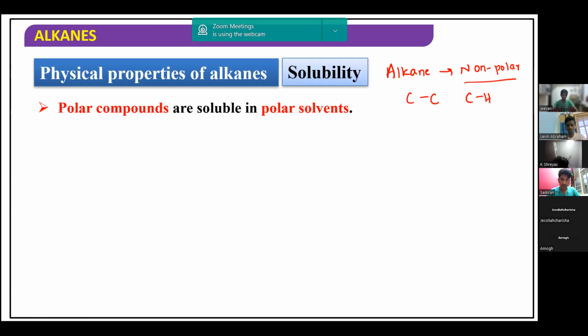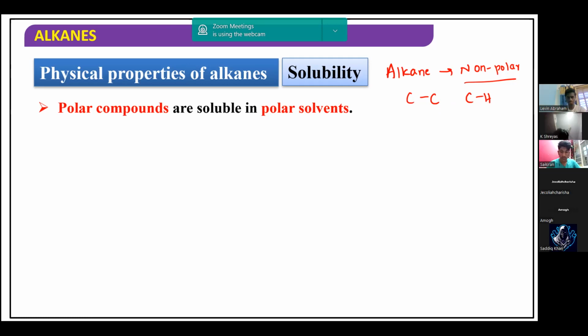So, as a result, they are considered to be non-polar in nature. And we must see that if you want to dissolve any solute in a particular solvent, the nature of the solvent must also be similar. Like dissolves like, we say. So a like-natured solute can be dissolved in a like-natured solvent.